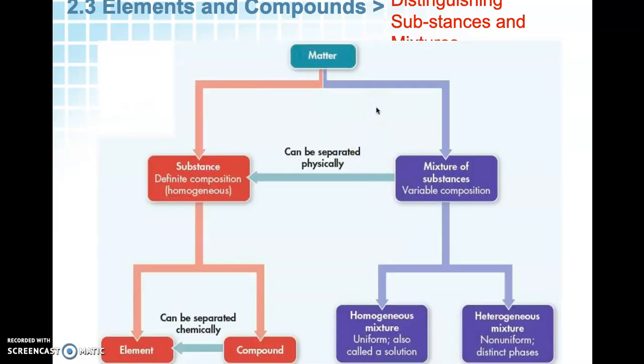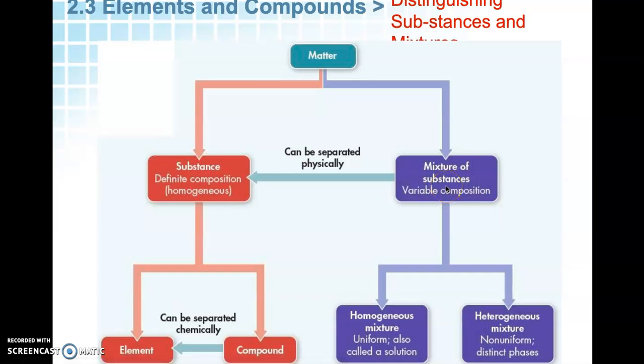So here's a little flow chart. You may want to screenshot this or write this one down, pause and write this down, because this is a good way to determine differences, okay? So you have matter. The first thing you look at, is it a substance or is it a mixture? A mixture can be physically separated into substances, okay? Substances can be elements or compounds, and a compound can be chemically separated into elements.